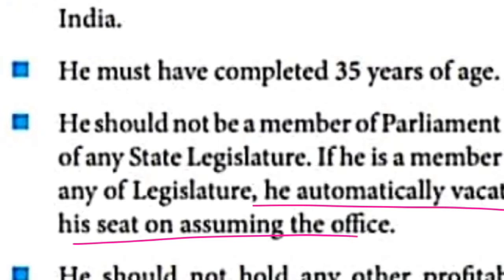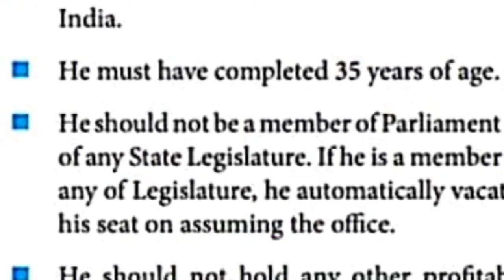Once again, children, he should not be a member of the parliament or of the state legislature. If he is a member of any legislature, when he is entering into the office on the first day, his seat automatically becomes vacant, otherwise empty.